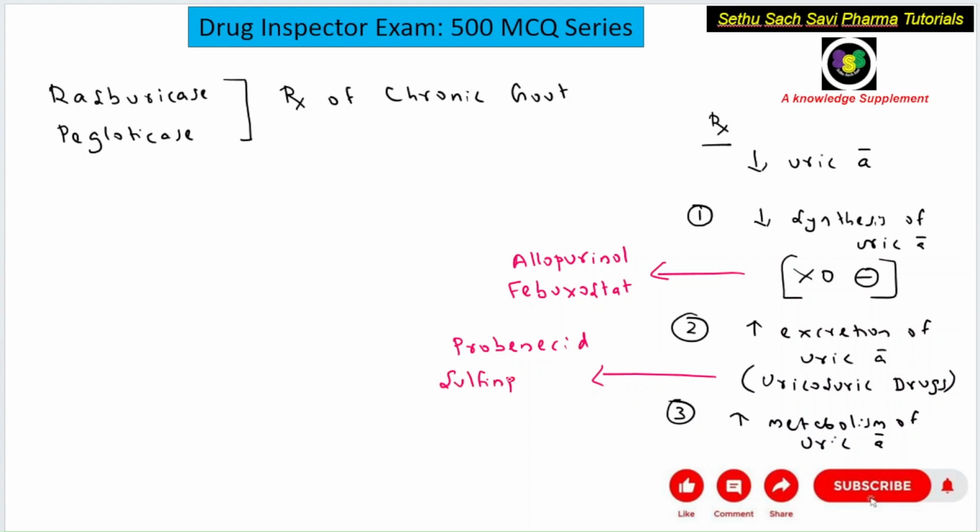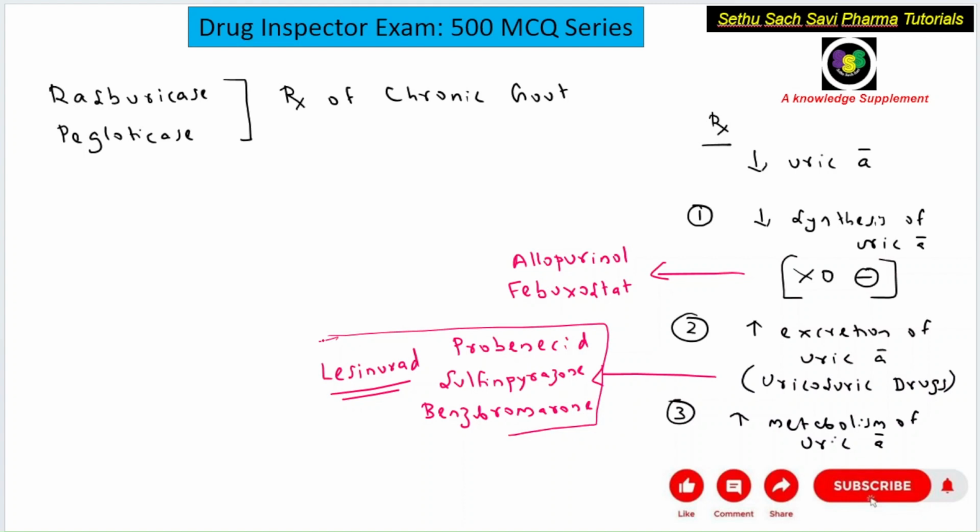Sulfinpyrazone can increase the excretion of uric acid. Benzbromarone can also increase the excretion of uric acid. The new drug called lesinurad can also increase the excretion of uric acid. So these four drugs are basically the uricosuric drugs, whereas allopurinol and febuxostat are xanthine oxidase inhibitors.